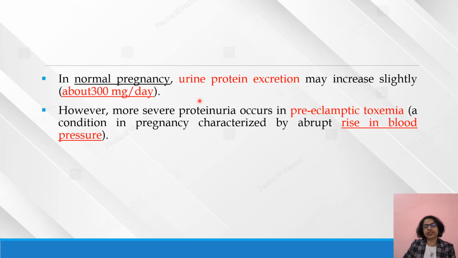And in normal pregnancy, urine protein excretion may increase slightly, to about 300 milligram per day. However, more severe proteinuria occurs in preeclamptic toxemia, a condition in pregnancy characterized by an abrupt rise in blood pressure. This condition can be identified in pregnant mothers, and in those cases there is a rise in the blood pressure.